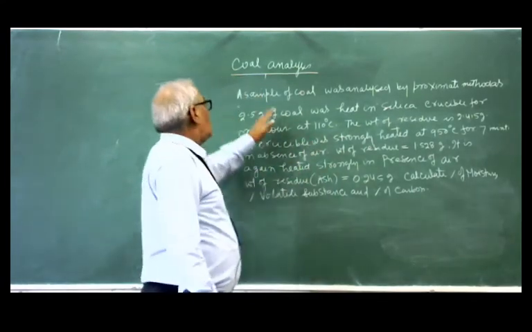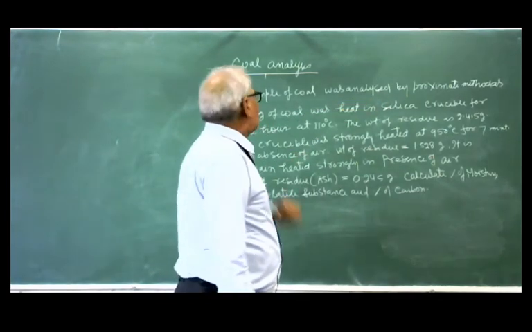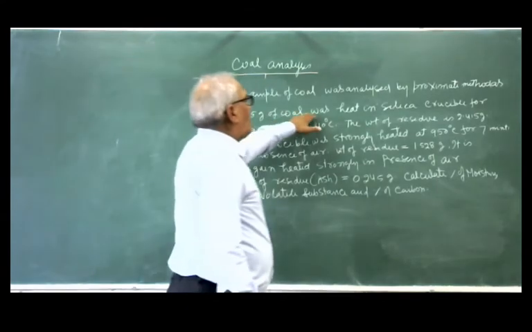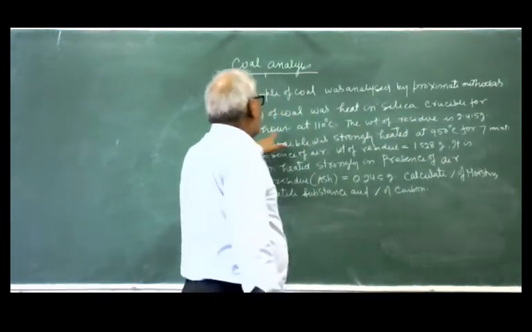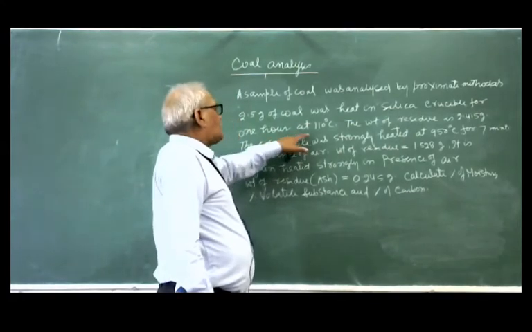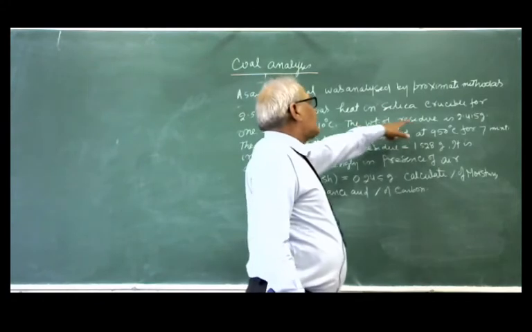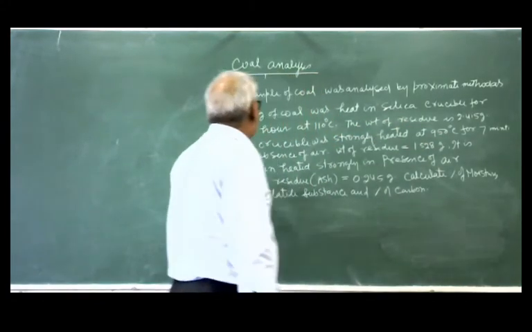What is given? A sample of coal was analyzed by approximate method. 2.5 gram of the coal was heated in a silica crucible for 1 hour at 110 degrees centigrade. Weight of the residue is 2.415 gram.